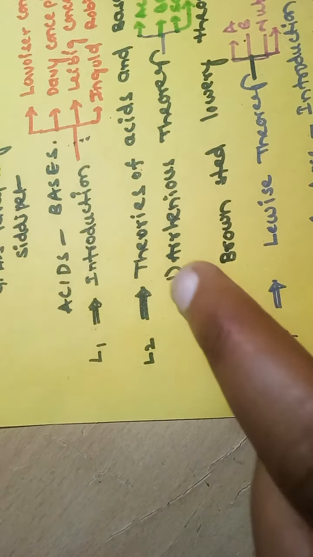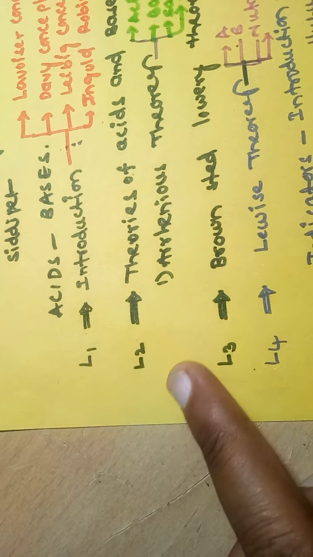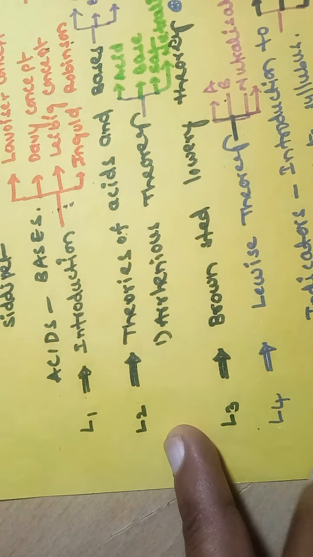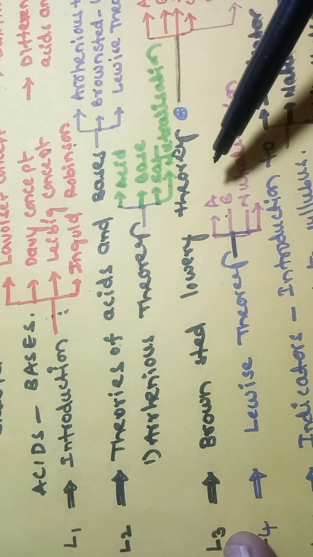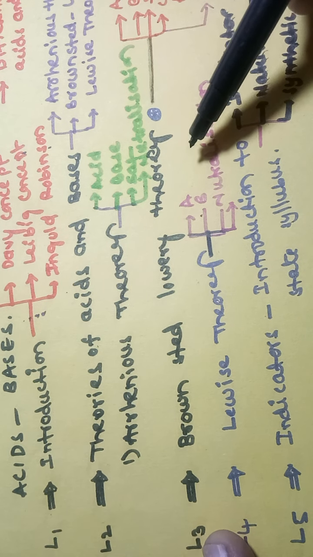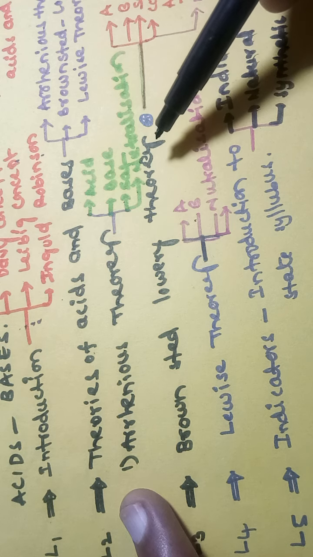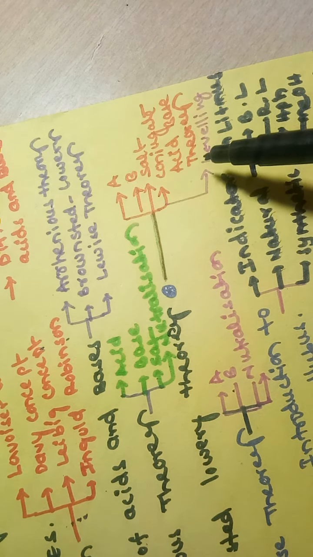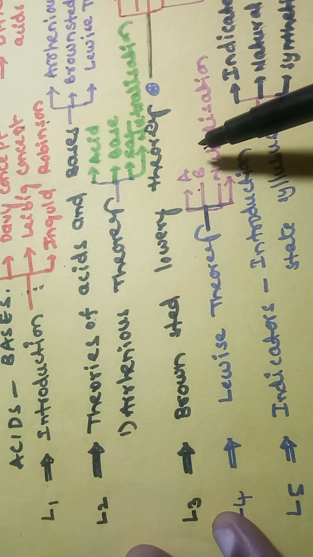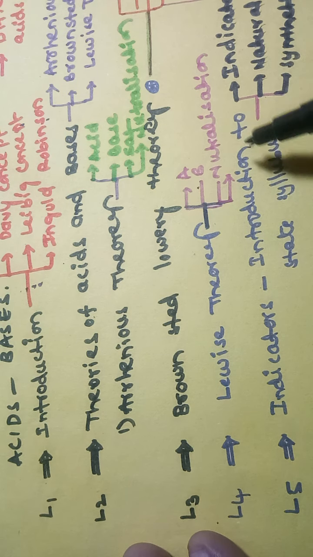Before that, in lecture number 1 we discussed the introduction. In lecture number 2, theories of acids and bases. How many theories are there in acids and bases? In lecture number 2, the Arrhenius theory we completed. In lecture number 3, we discussed the Bronsted-Lowry theory: what is meant by acid, base, conjugate acid-base, and the leveling effect. In Lewis's theory, we discussed what is meant by acid, base, and neutralization reactions.